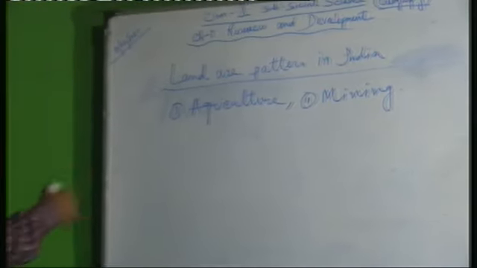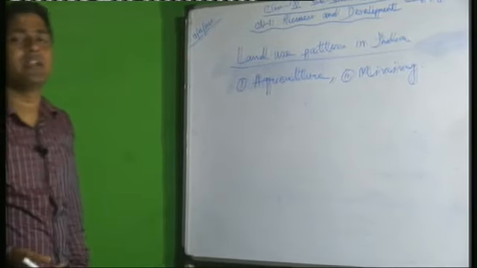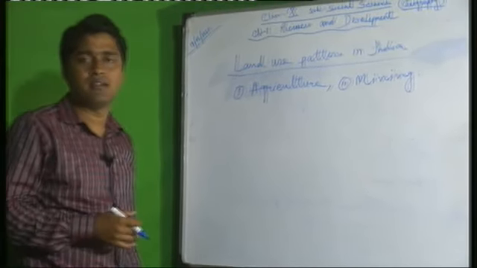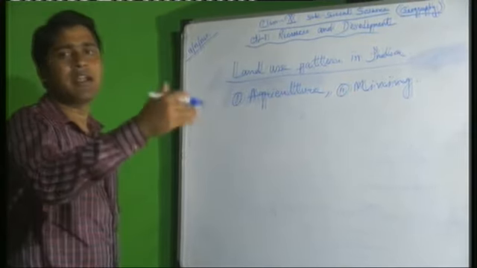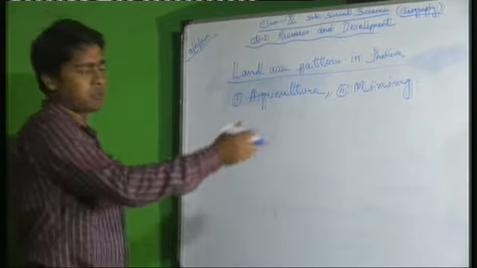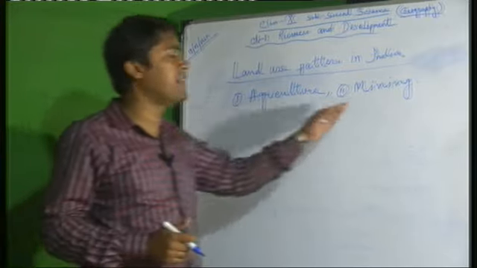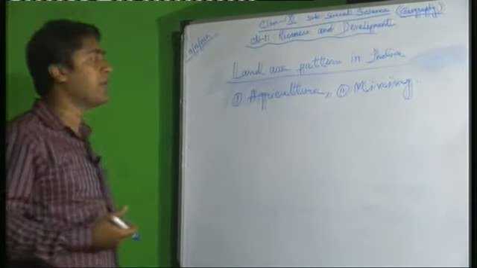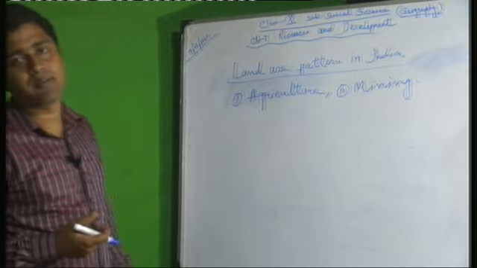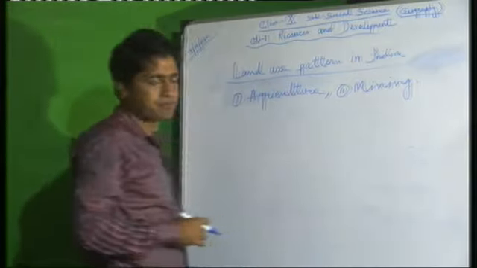You have seen all over the country there are so many mines. Those are in the plateau region. You know, there are rich deposits of minerals in the plateau region, in states like Jharkhand, Odisha, Madhya Pradesh, Chhattisgarh, and some northeastern states also. There is lots of mining activity. People depend on mining activity, and different types of valuable minerals we can get from that part. So in those areas, land is used for mining.